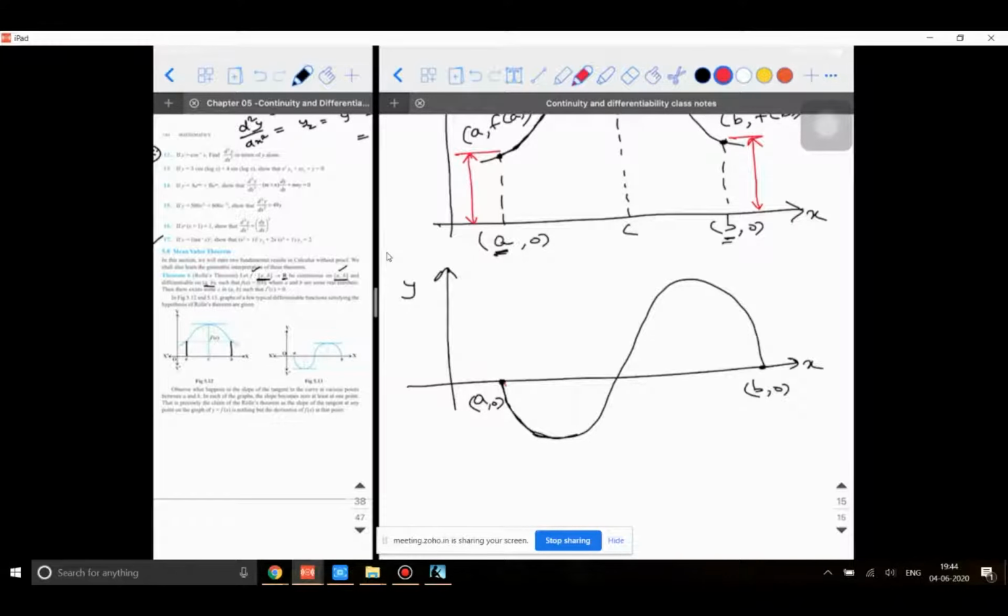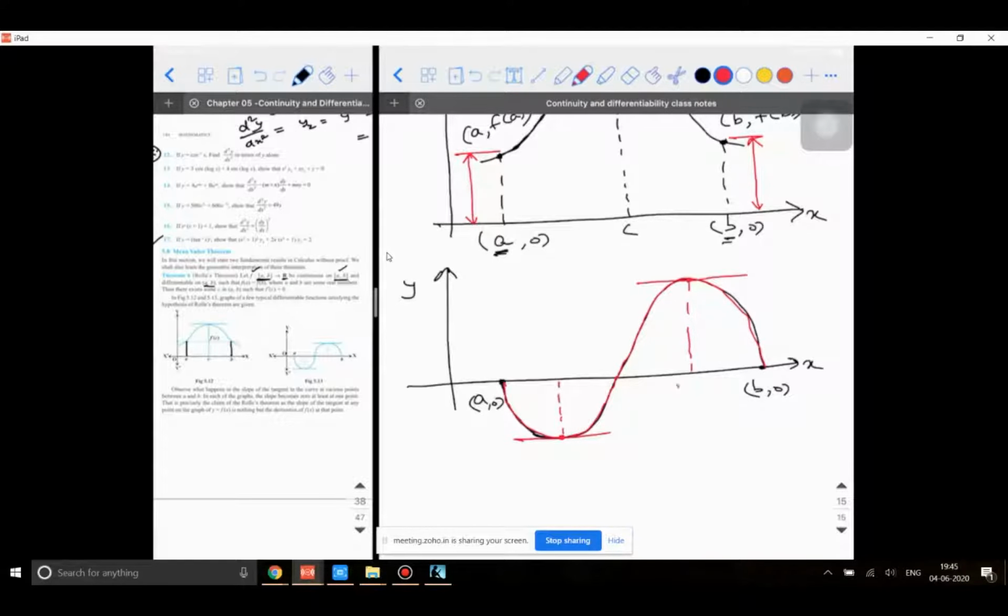I'll use a different color. Observe, the function is decreasing from a till a particular point, then it is increasing, and then decreasing again. This function is also continuous, there is no break in the graph. It is differentiable in the open interval a to b. Then in this problem, there are two c's where if you try to draw a tangent at that point, they are parallel to the x-axis.